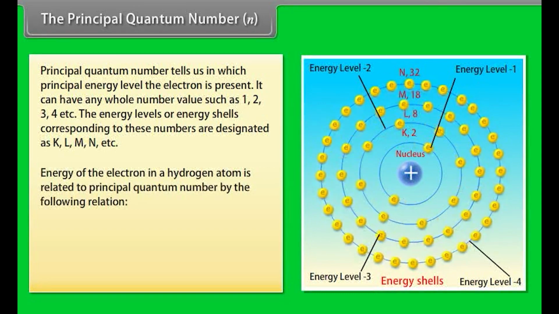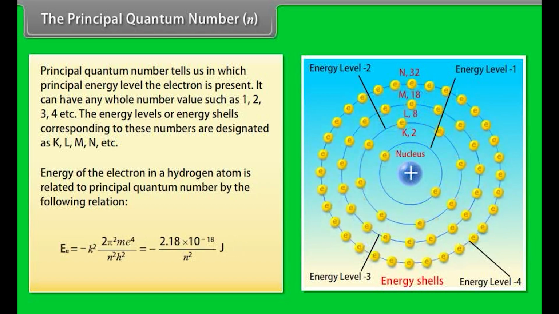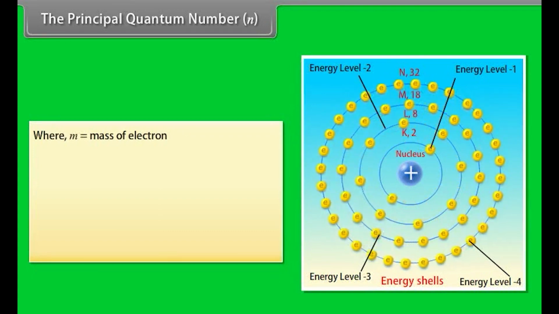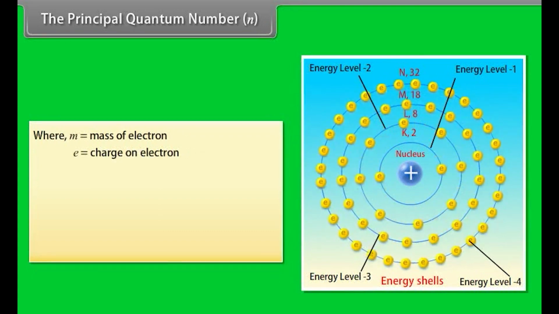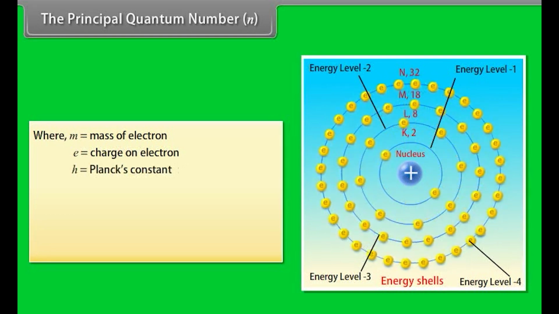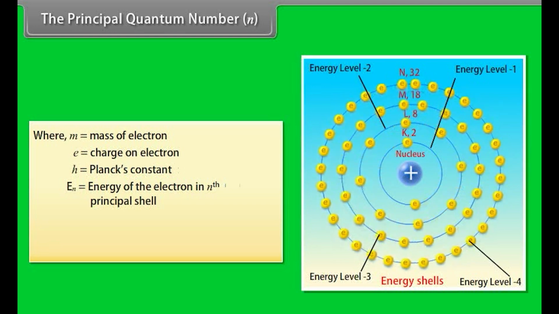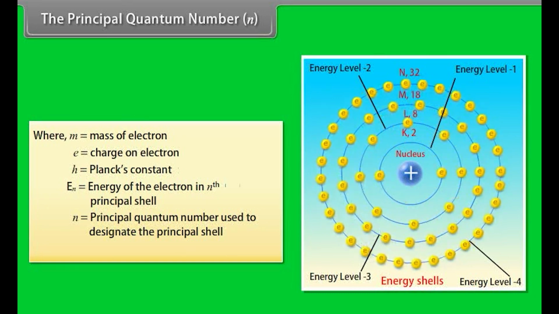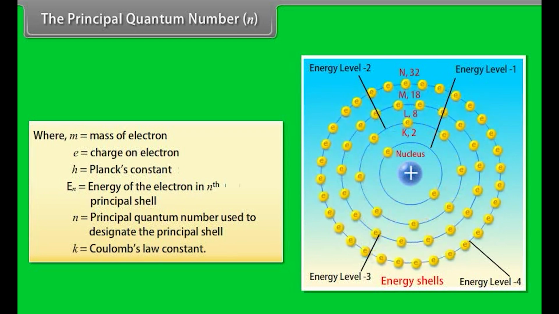The energy of the electron in a hydrogen atom is related to the principal quantum number by the following relation: En = -k² × 2π² m e⁴ / (n² h²) = -2.18 × 10^-18 / n² joule, where m is the mass of the electron, e is the charge on the electron, h is Planck's constant, En is the energy of the electron in the nth principal shell, n is the principal quantum number used to designate the principal shell, and k is Coulomb's law constant.